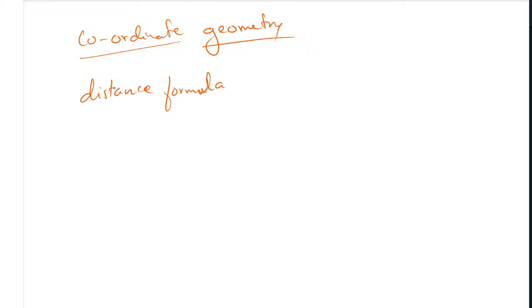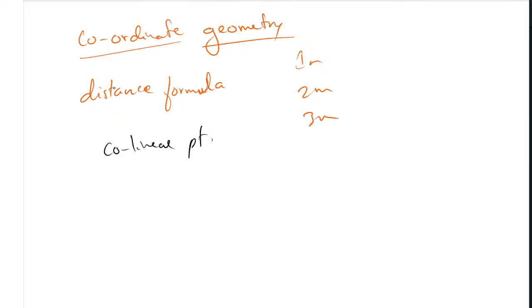The distance formula will play a very important role, because using it they can ask any type of question. A 1-mark question will be there on the distance formula, and if not for 1 mark, they will go for 2 or 3 marks. They will ask you to find collinear points also. Do you know what a collinear point is?